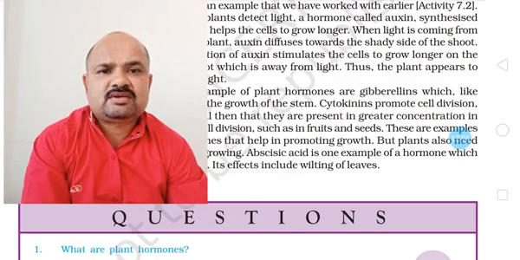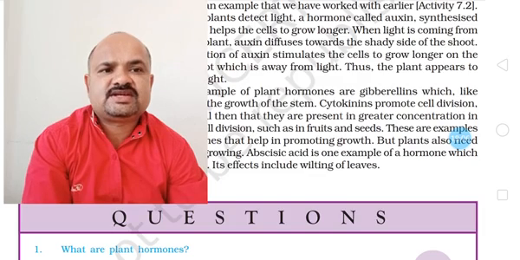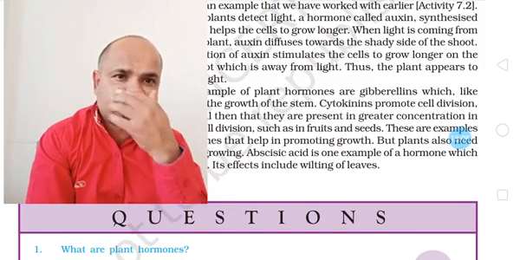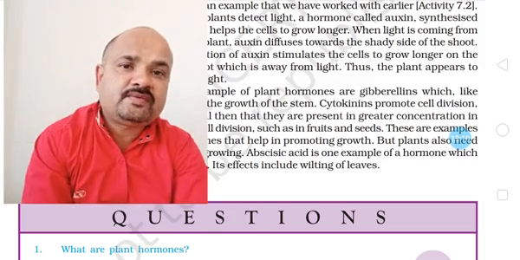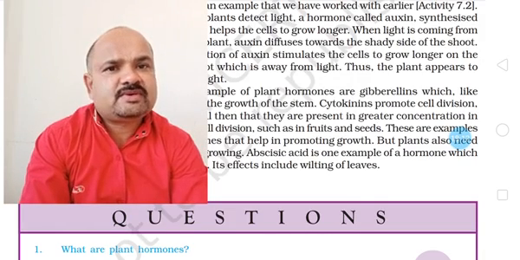which eliminates the waste material from the plants. So abscisic acid is an example of a hormone which causes senescence or wilting of leaves. So this wilting of leaves is due to abscisic acid.